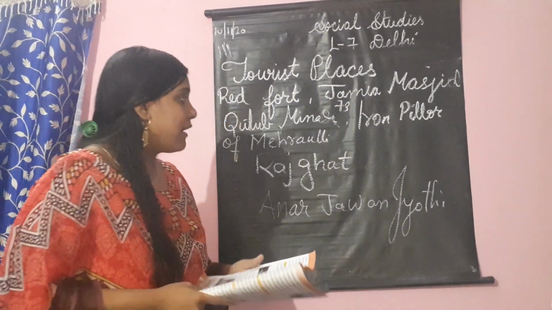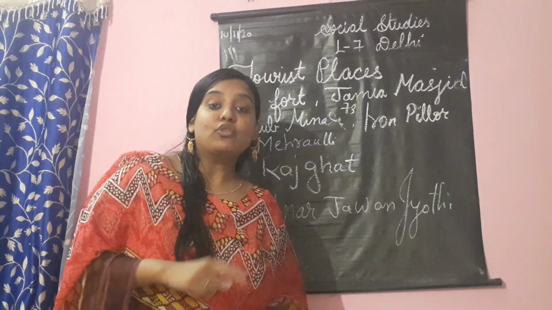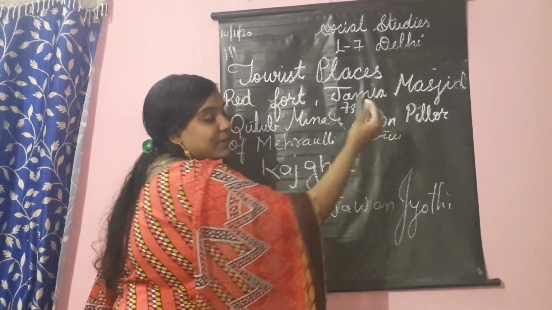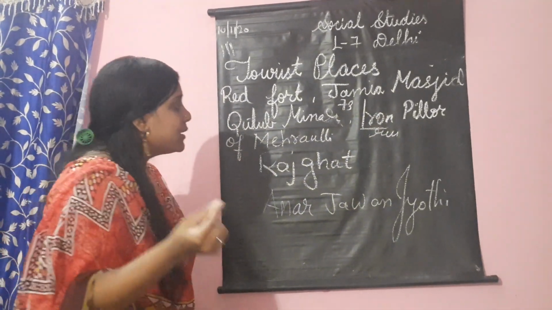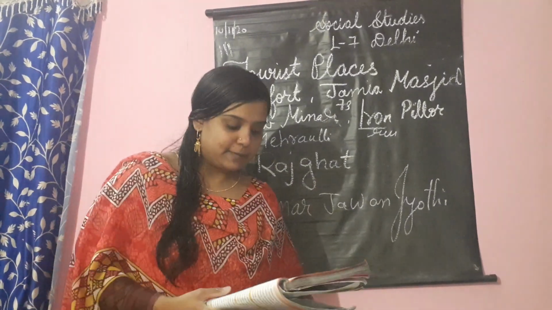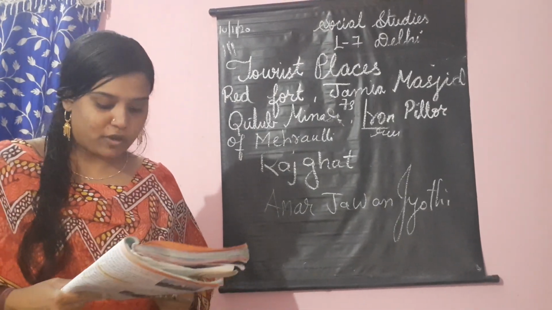Then next to it we have the Iron Pillar of Mehrauli. Okay, it is an old pillar which does not rust. Usually iron will rust, children. It will become black and it will be rusted. But this Iron Pillar of Mehrauli does not rust. Till now it has not been rusted. Okay, then we have Jantar Mantar, the oldest monument, an observatory of our country.